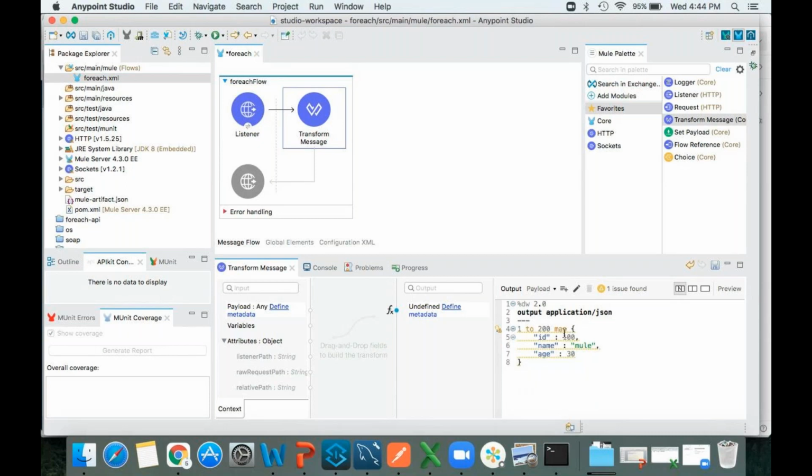So what will this map do? It is going to iterate over an array. That means first it will enter inside this. It will print id equal to 100. So here I'm going to write something plus double dollar. What do you mean by double dollar? Index. Index means first it will iterate over an array. It will come inside. Okay, it will print id 100 plus.